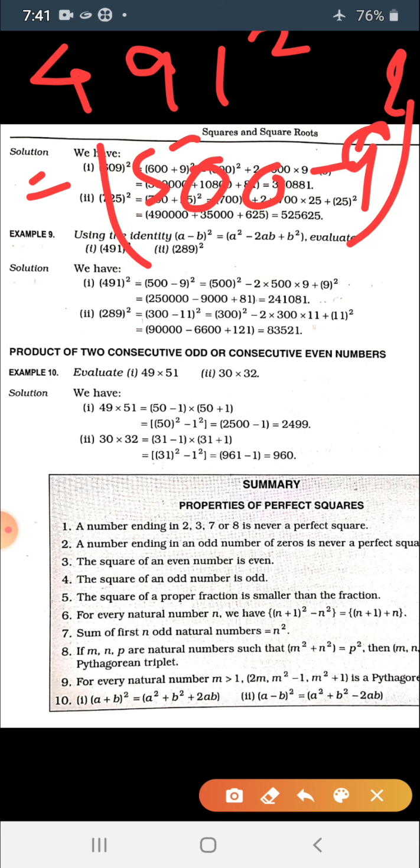I'm showing you here only. This formula must be learned in a very proper way. Just learn it. Then the square of 500 would replace a square, 2ab would be replaced by 2 multiplied by 500 multiplied by 9, and b square would be replaced by the square of 9.